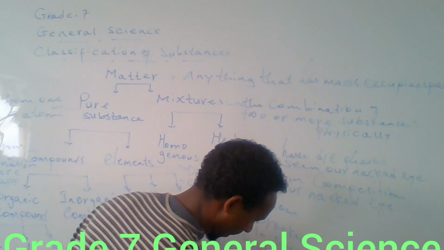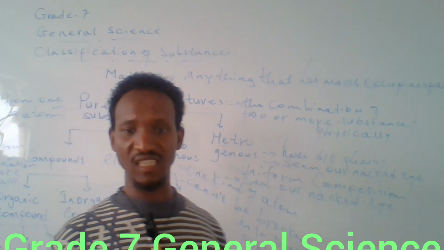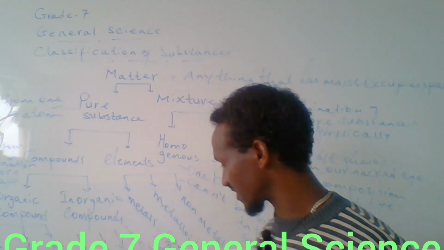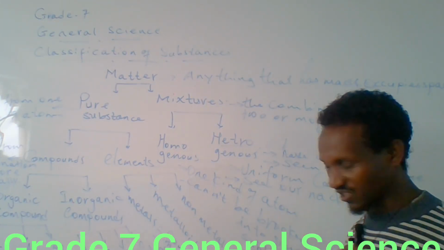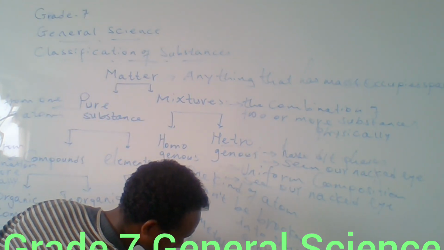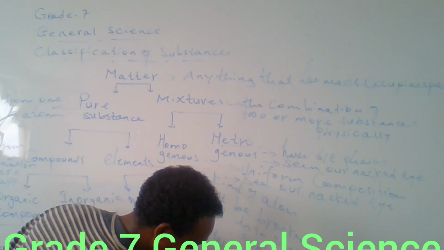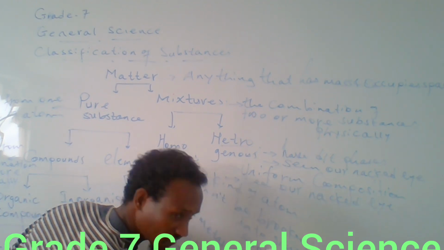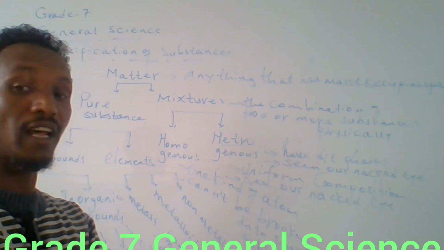When it comes to the subtype, metalloids are elements that have intermediate properties or characteristics between metals and nonmetals.